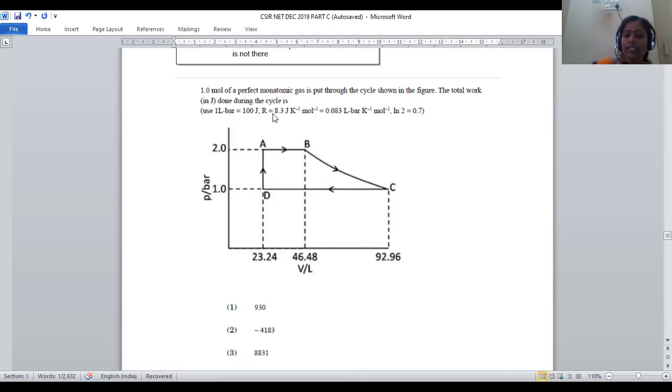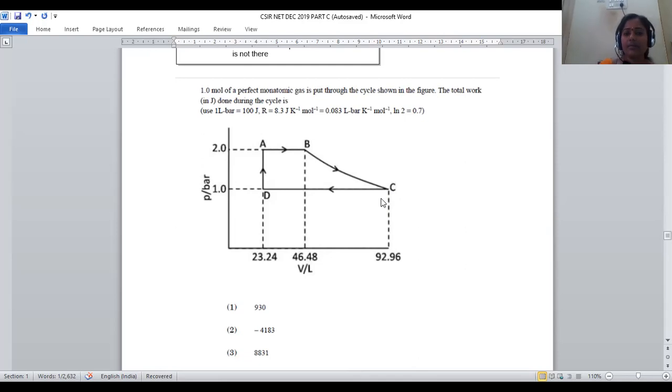Our gas constant value is given as 8.3, which is converted into 0.083 liter bar per Kelvin. Ln 2 value is given as 0.7. By applying all these values, we have to predict the total work done in this system. The total work done in the system should be calculated.